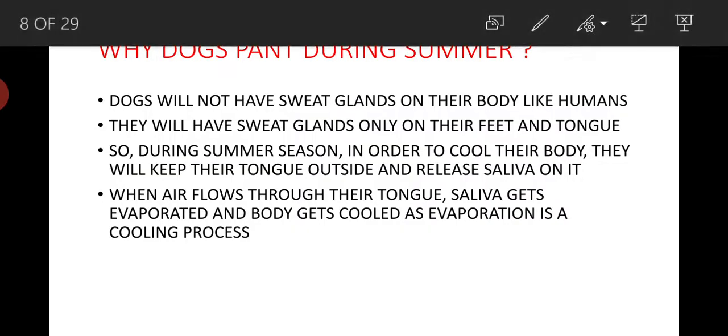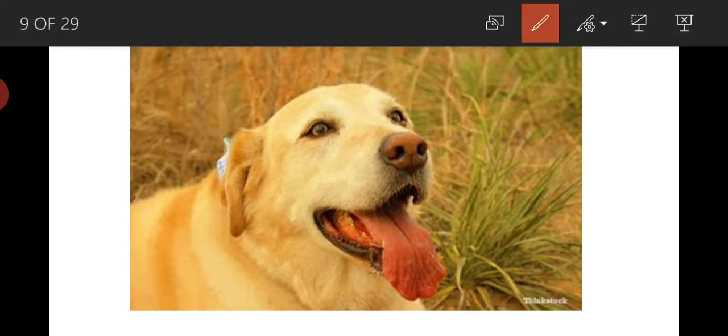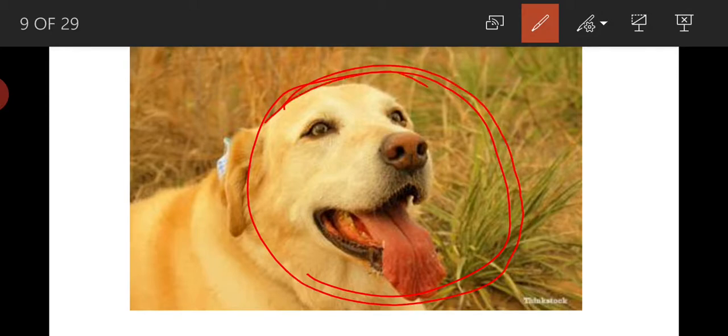Next example, why dogs pant during summer season? Dogs panting. What is panting? Panting is nothing but dogs keep their tongue outside and continuously release saliva on their tongue. This is nothing but panting.